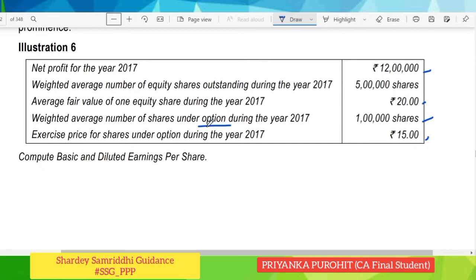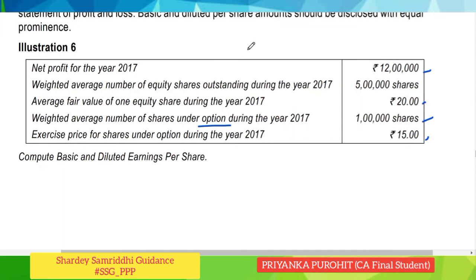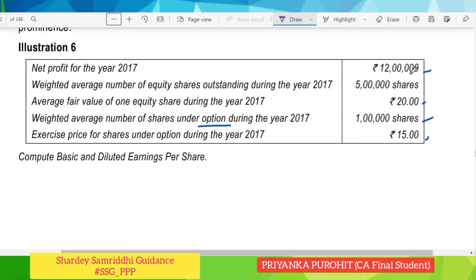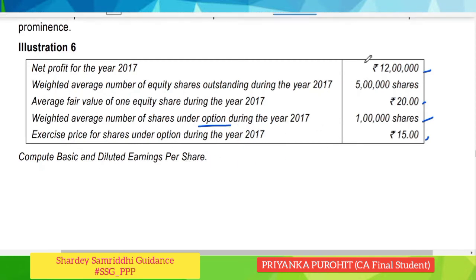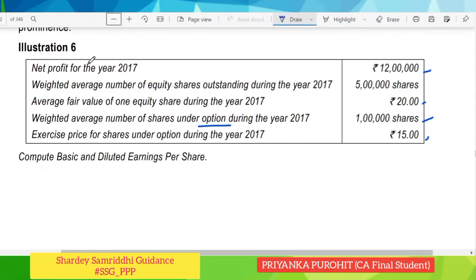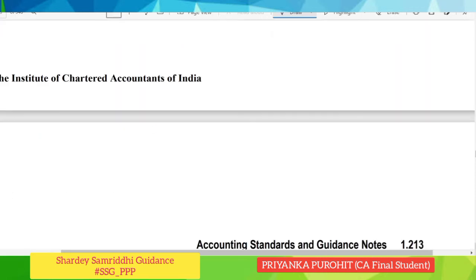And know that in case of options, there would be an effect on the net profit. In case of debenture, we were saving on interest, but in case of option, there is nothing increased or decreased on the net profit. So there is a decrease in the EPS because the numerator, that is the net profit, is not increasing, but the denominator, that is the number of shares, would be increasing, and hence there is a diluted earning per share. Now we will compute it.